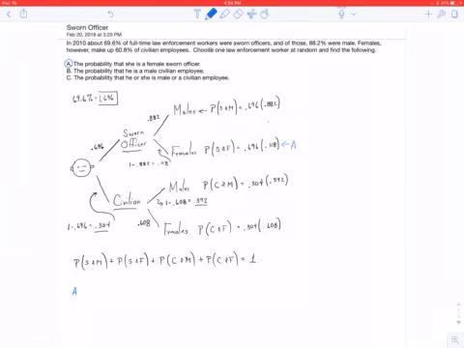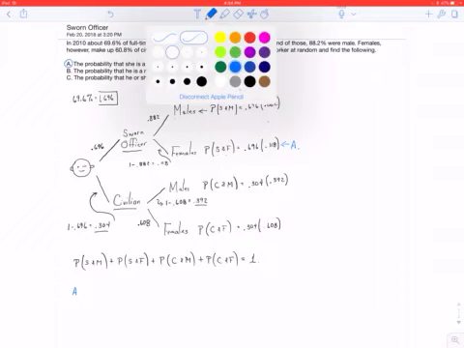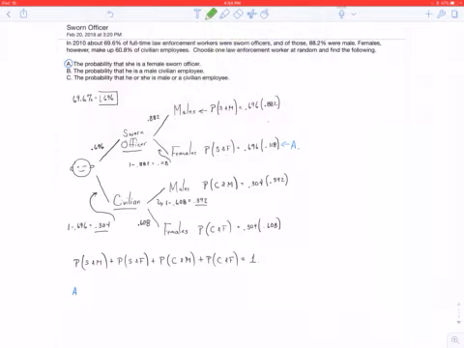That's Part A. Okay, we'll do Part B in green. Part B reads, the probability that he is a male civilian employee. To be both male and civilian, it's the probability of civilian times the probability of selecting a male. This is going to be Part B.